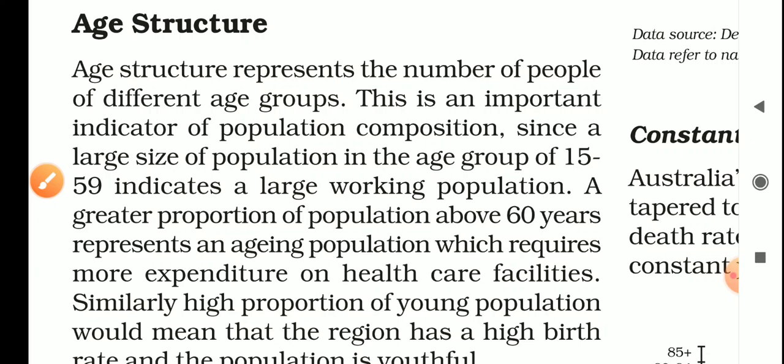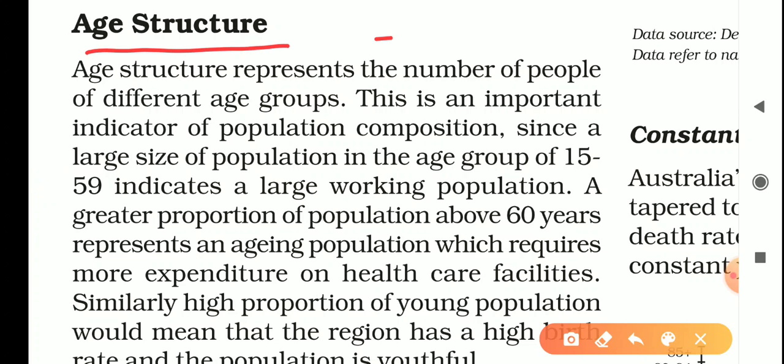Now come to the age structure. Now we check the population of a country through their age. In any age group, how many people are there in a country? Age structure represents the number of people in different age groups.